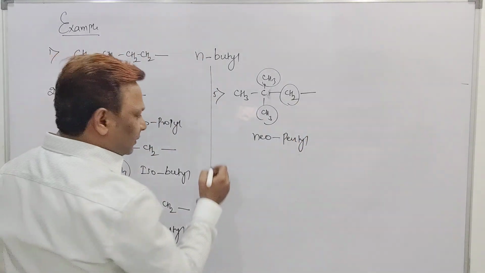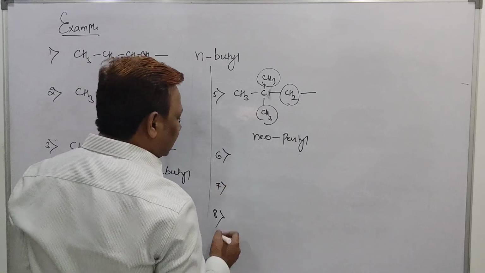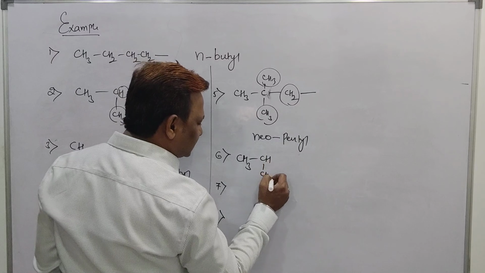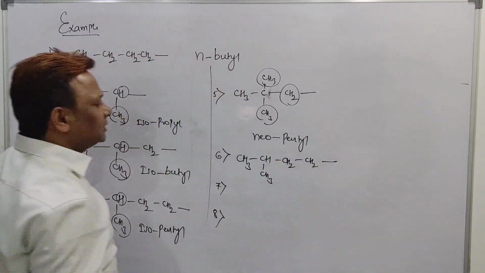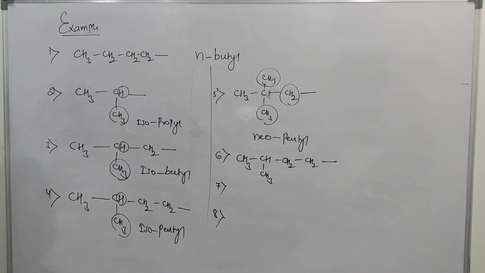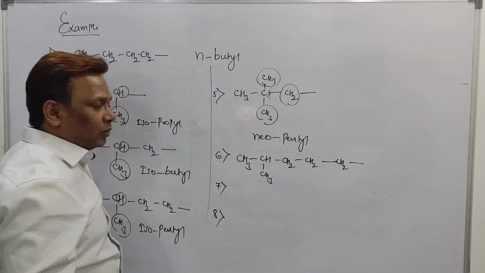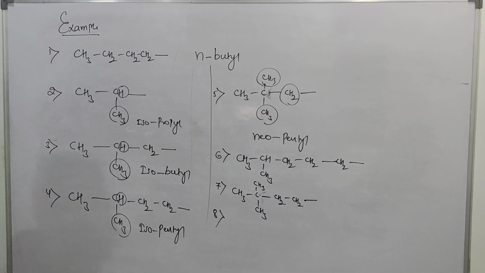Now try example number 6, 7, 8, you should try it. Sir, this is a CH3, then CH, then CH3, then CH2, then CH2 and then 3, 4, 5 and one more CH2. What is the name of this compound? Try it please. What is the answer? Neoheptyl.